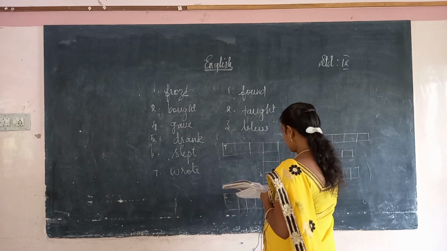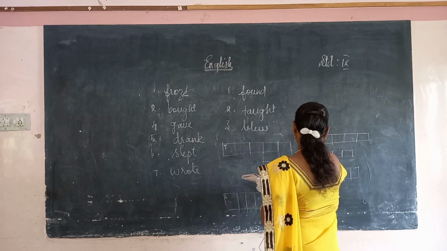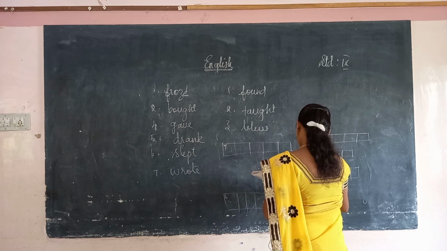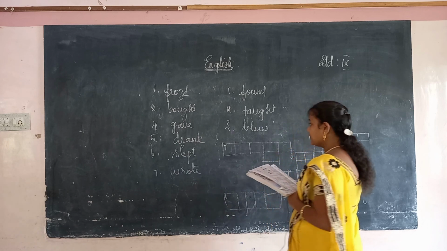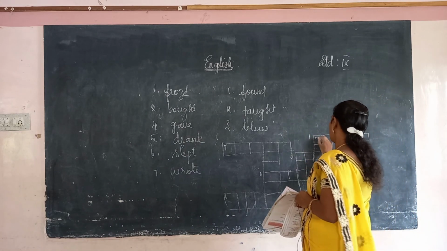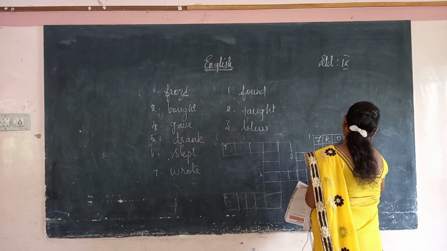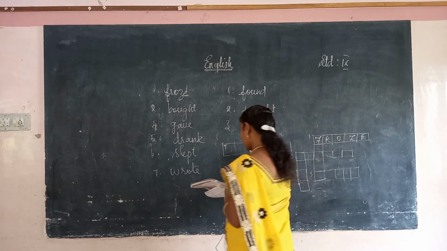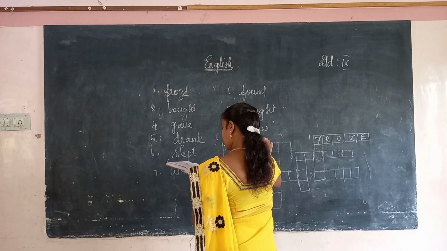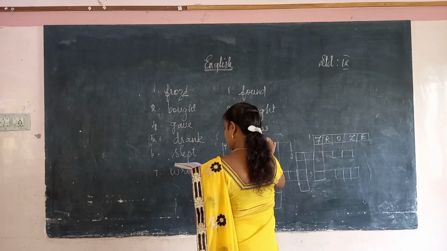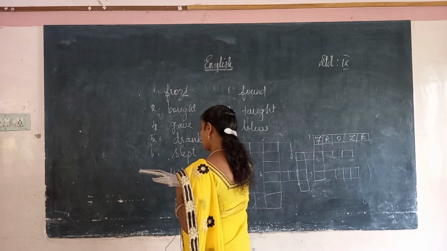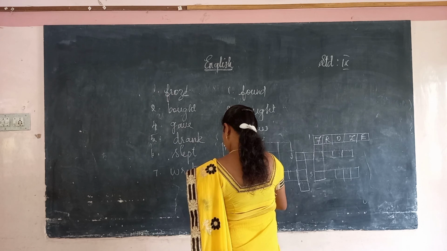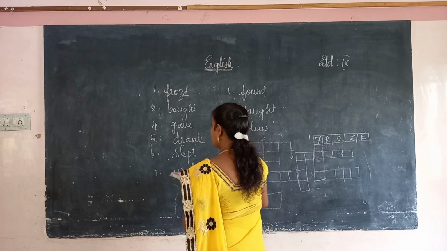Okay, seventh, sixth, fourth, third. Okay, the first one, what is the first one? Froze. So, F-R-O-Z-E, froze. Which will be the second one? Brought. So, this is the second. So, down. Third, okay.